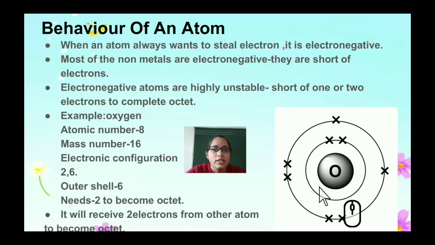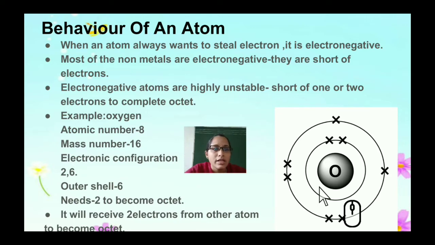Most non-metals are electronegative; they are short of electrons, meaning they are short of electrons to fill the outermost shell and become octet. Electronegative atoms are highly unstable, that is, they need 1 or 2 electrons to complete their octet configuration. For example, we'll take oxygen.